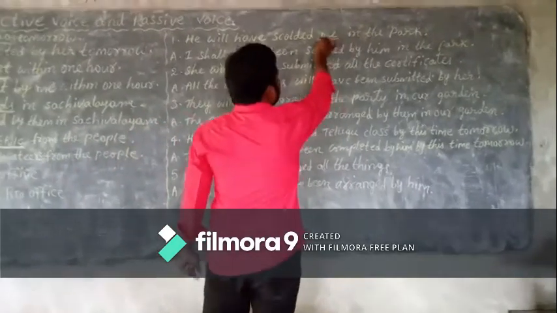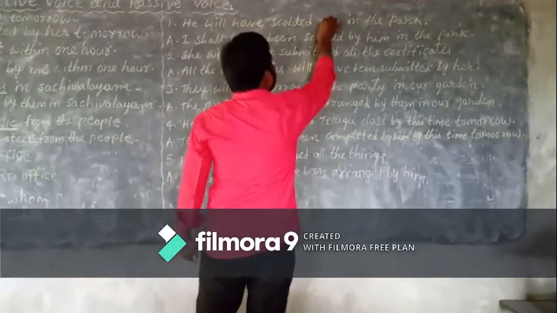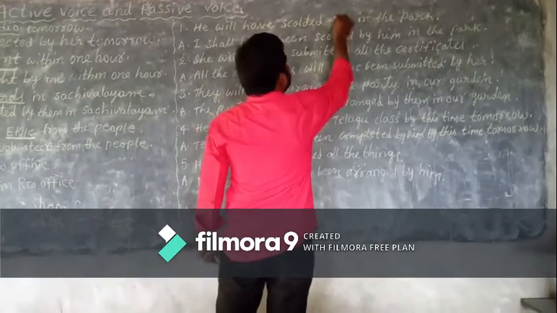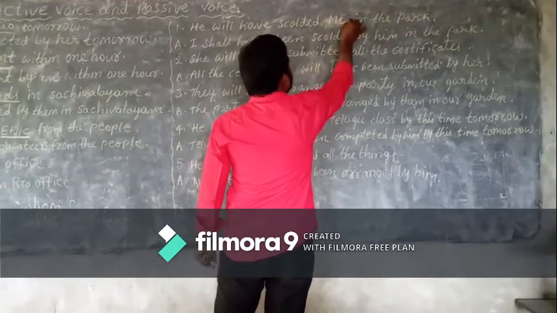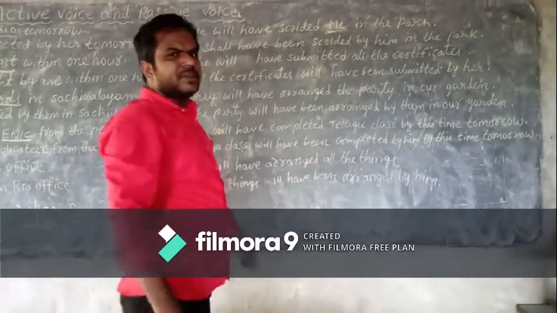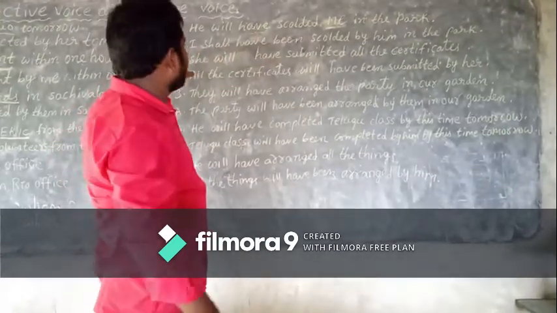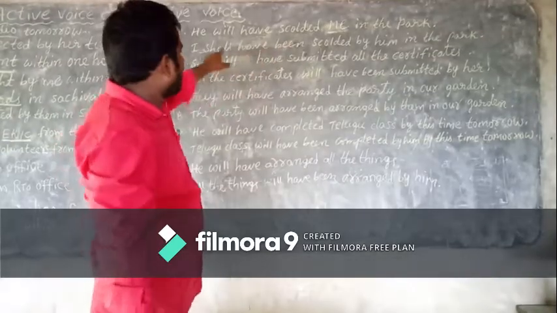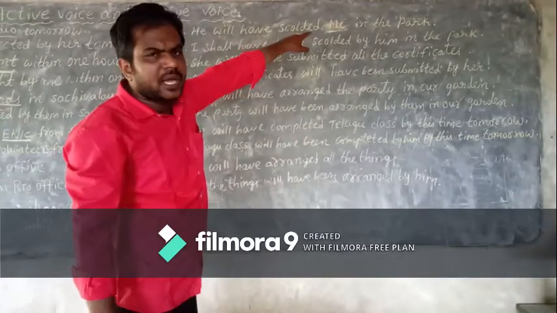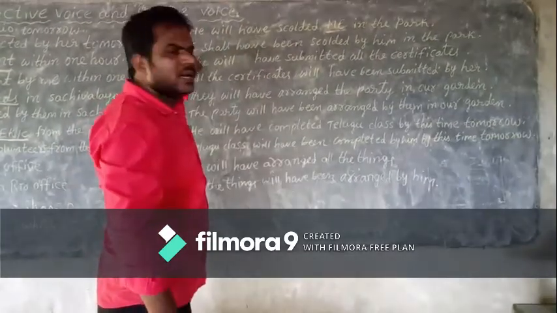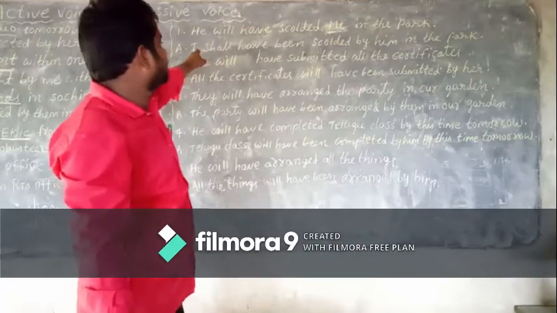So here object is me. When you change from object case to subject case, me becomes I.